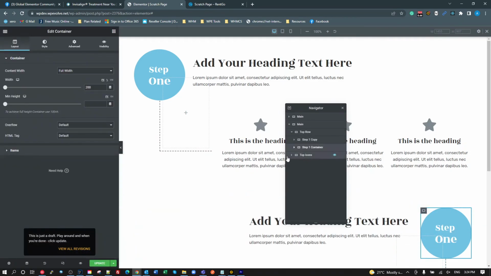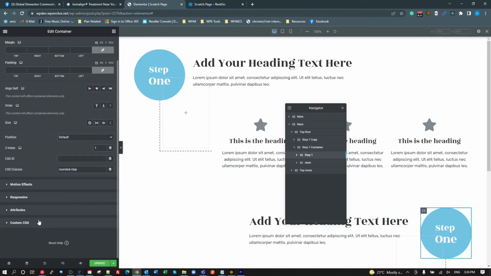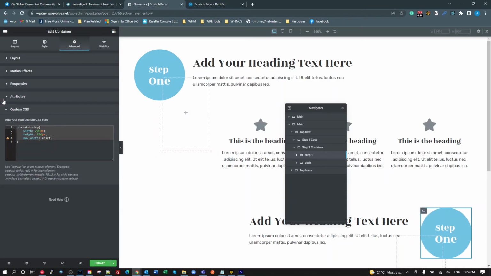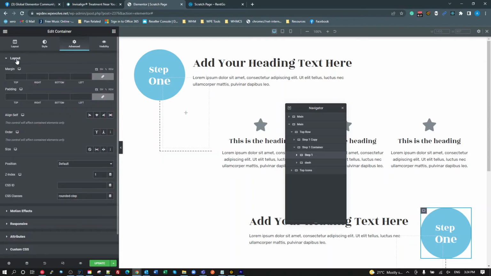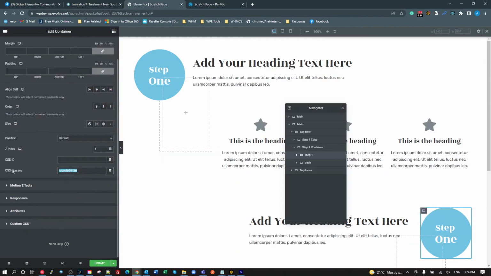Come to this one. Container, there's the step, get rid of the CSS off here, and put that on the layout. It's already got on the layout, round step. Okay, so that way there we don't need custom CSS on every one of these.